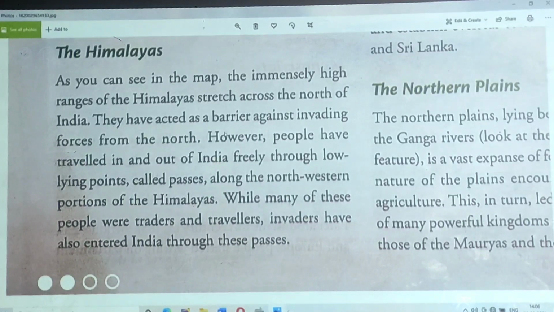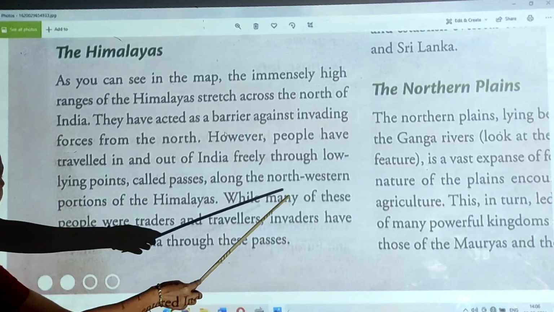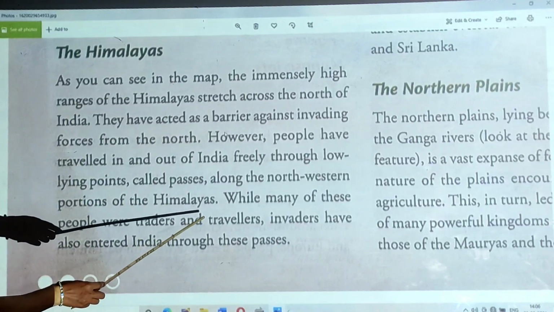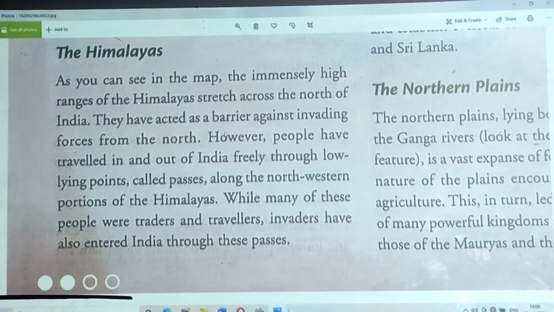People traveled to India, students also came to India to study in Indian universities, and the foreign invaders also entered our country through the northwestern portion of the Himalayas.